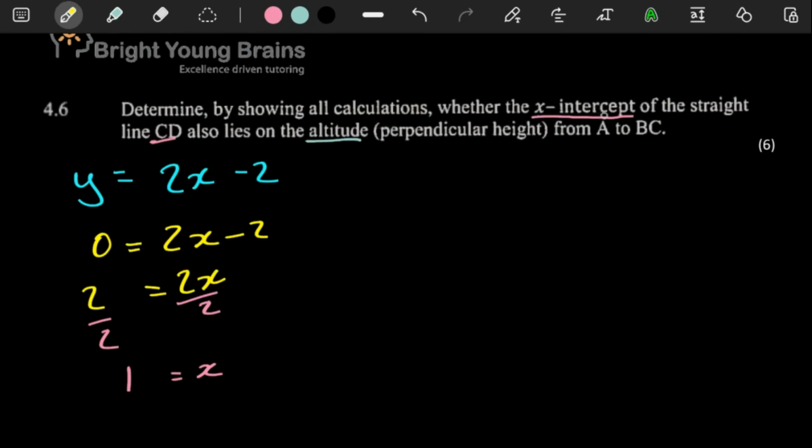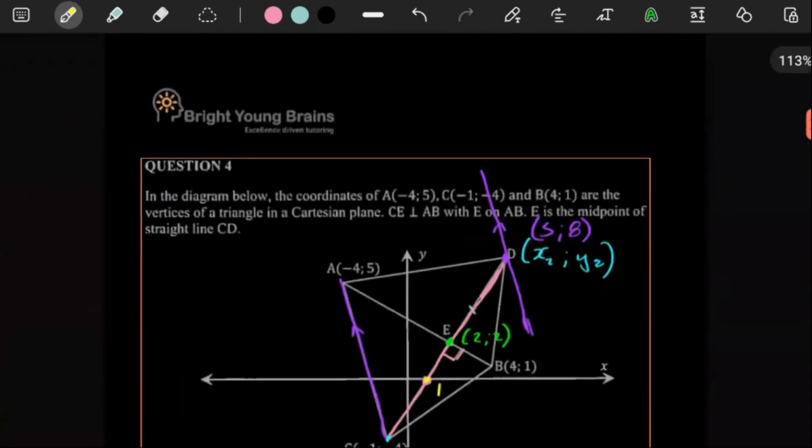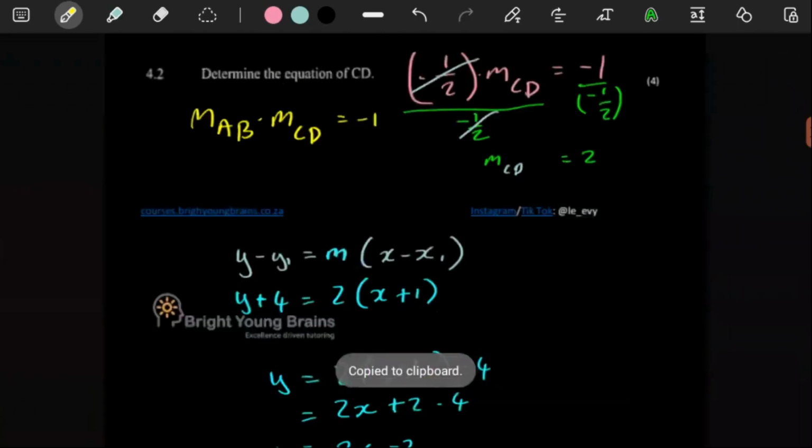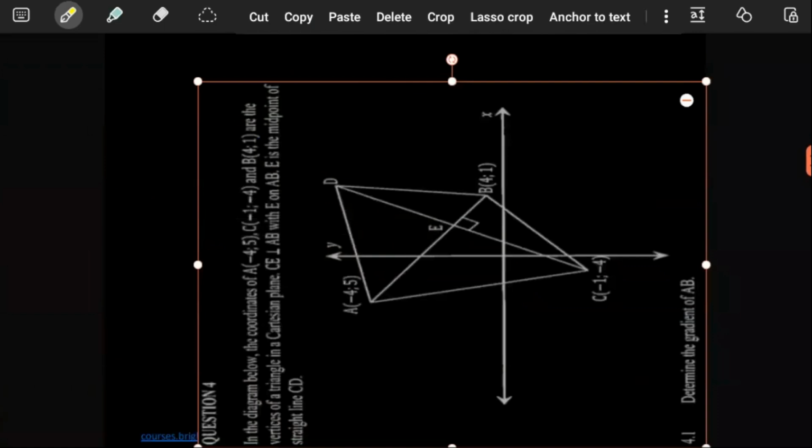So what we now know is they then said, determine by showing all calculations whether the x-intercept of the straight line CD also lies on the altitude. So it says here perpendicular height. We need to find out whether it also lies on the perpendicular height from A to BC. Let's think of where point A is, or rather, let's actually get this whole sketch here, because scrolling up and down is not useful.